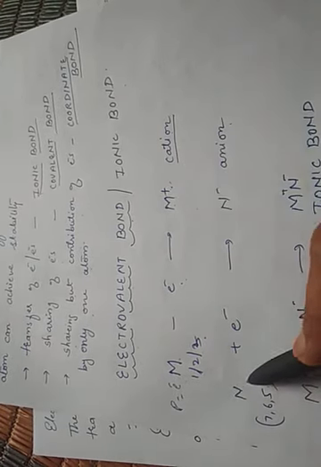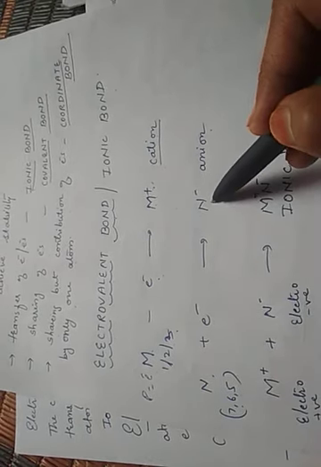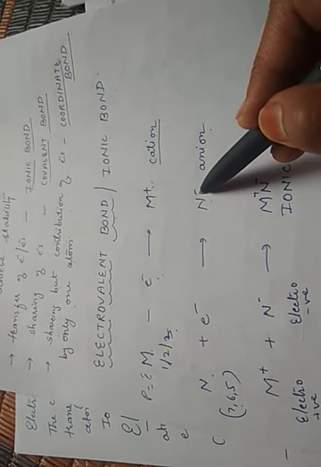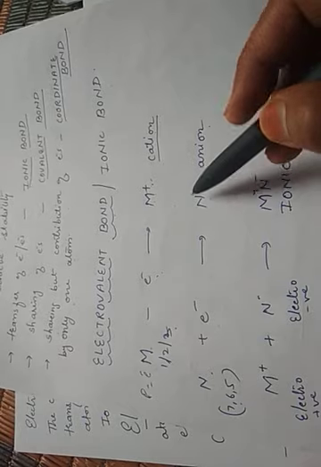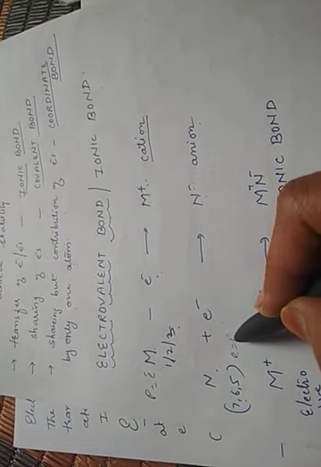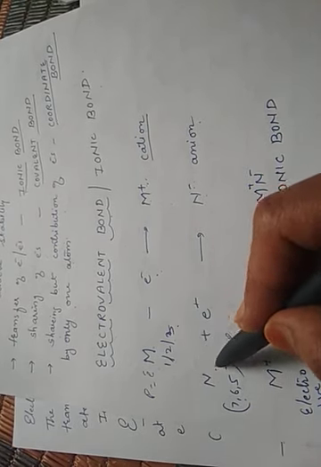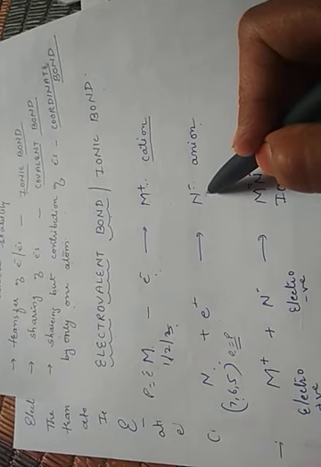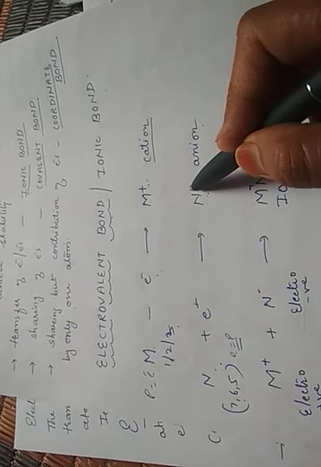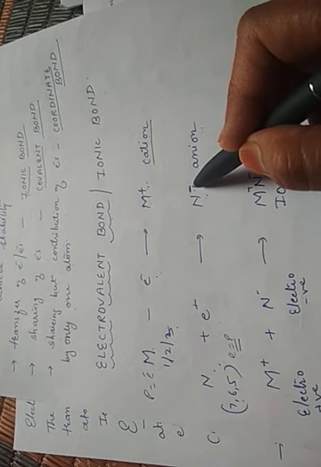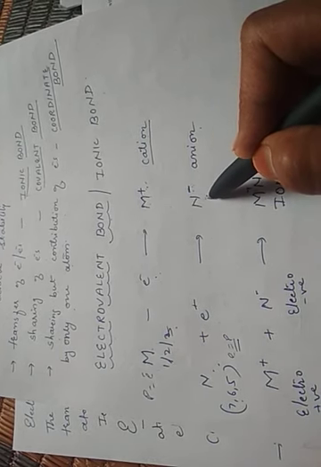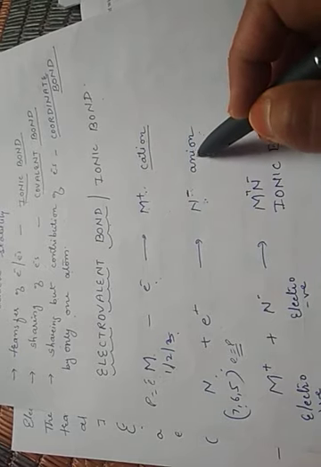Now the second is non-metals. Non-metals are those elements which have 5, 6 or 7 electrons in their last shell. They have the tendency to gain electrons and always form the negatively charged anion. Now how is this negatively charged anion formed? Again we repeat this point, that in an atom the number of electrons and protons is equal. When electrons are added, the number of electrons exceeds the protons, so the atom acquires a negative charge. The negatively charged atom formed after the gain of electrons is known as an anion.